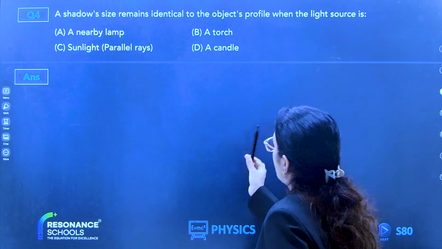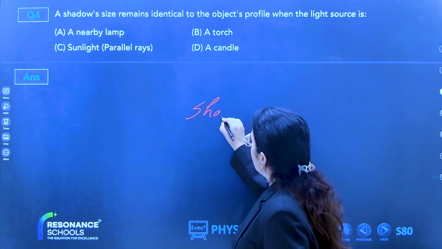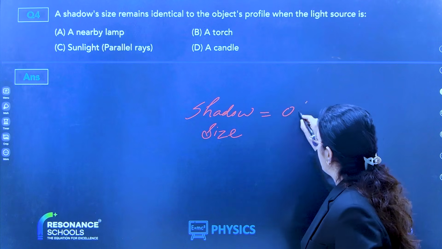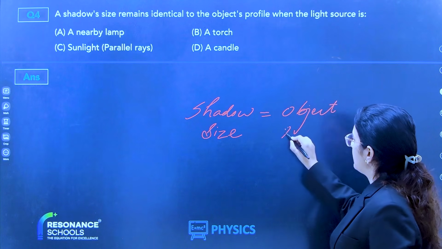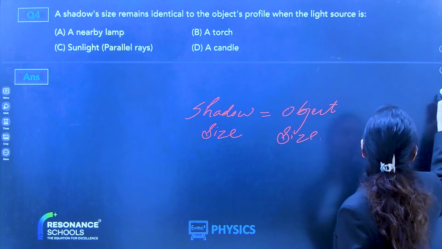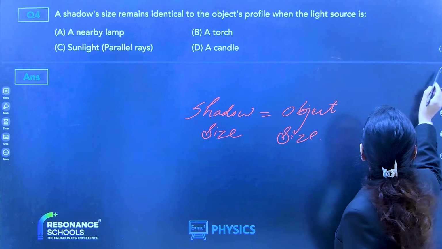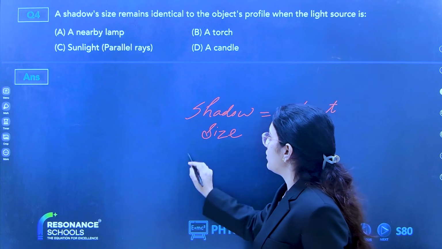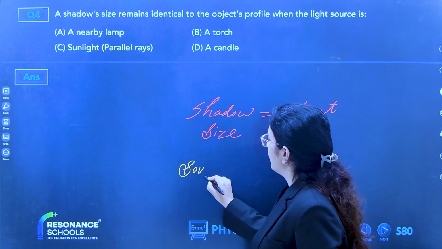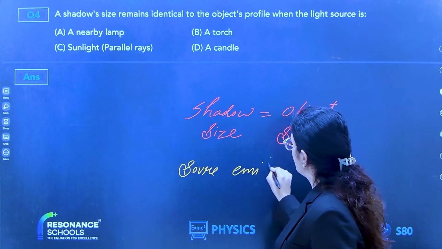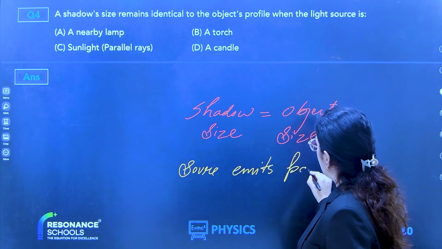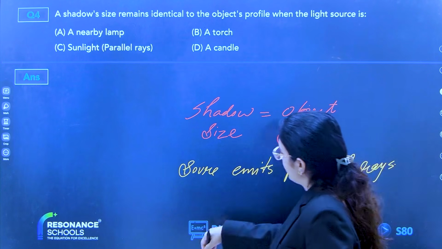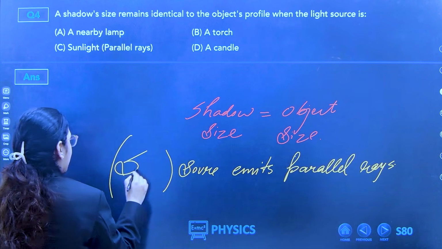See, shadow size and object size are equal only when our source emits parallel rays, and that source is normally the sun.